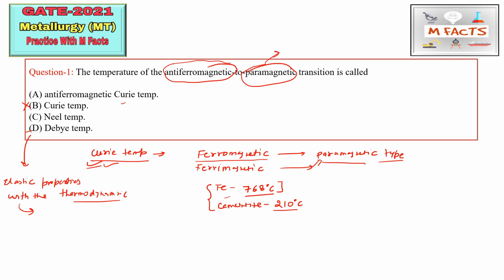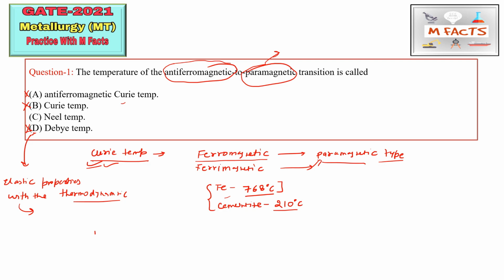So all those terms come in after this Debye temperature. So this is also not correct, because this is not related to a transition temperature. The next option is antiferromagnetic Curie temperature. This is also not correct, because this is not any real term. They just created the option.